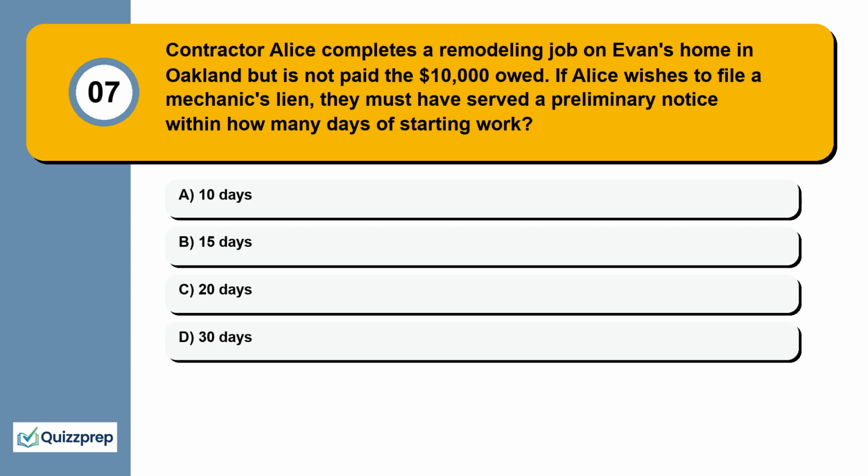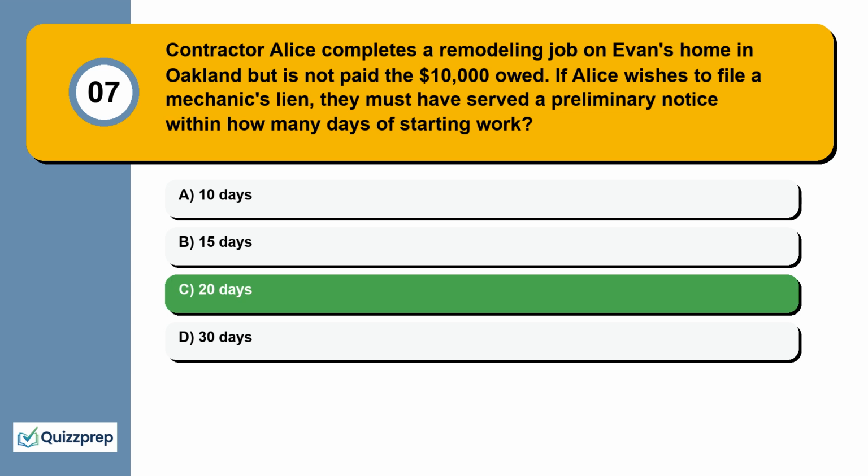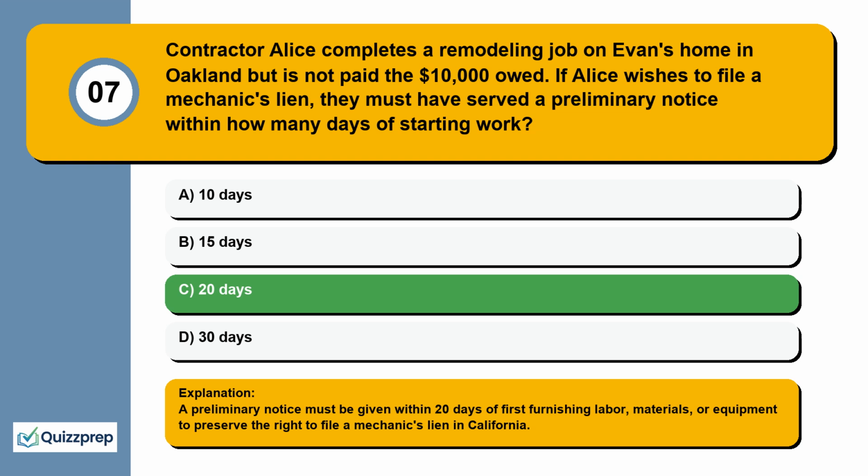Question 7. Contractor Alice completes a remodeling job on Evan's home in Oakland but is not paid the $10,000 owed. If Alice wishes to file a mechanic's lien, they must have served a preliminary notice within how many days of starting work? 10 days, 15 days, 20 days, 30 days. A preliminary notice must be given within 20 days of first furnishing labor, materials, or equipment to preserve the right to file a mechanic's lien in California.